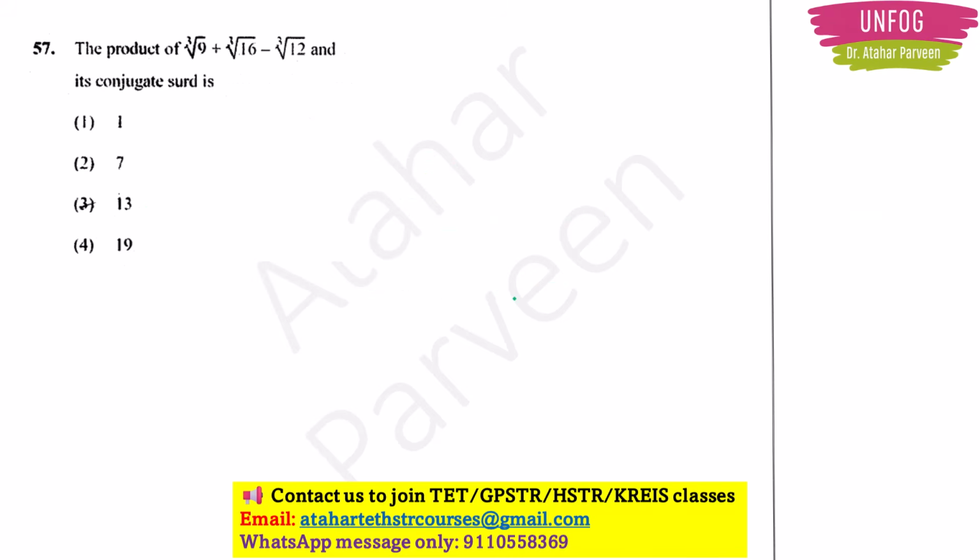This question is from surds. The product of cube root of 9 plus cube root of 16 minus cube root of 12 and its conjugate surd is. So you have to find the product of this entire thing and its conjugate. So that is the question here.